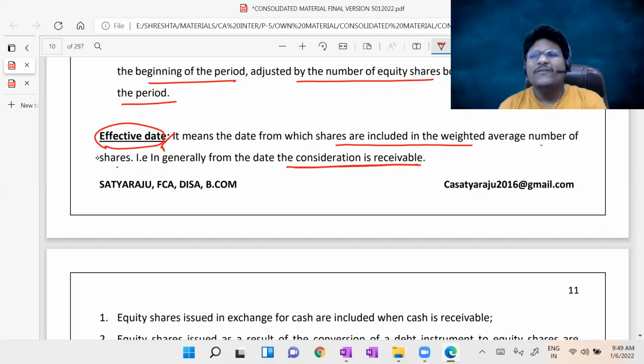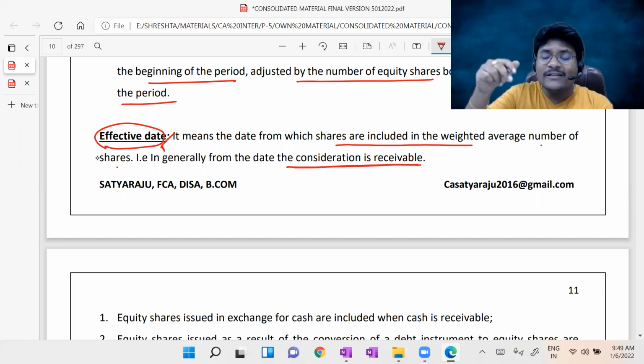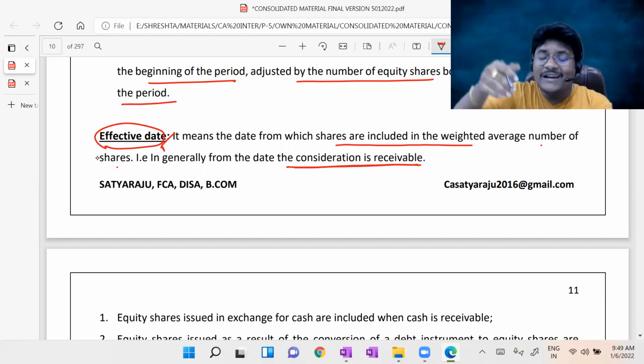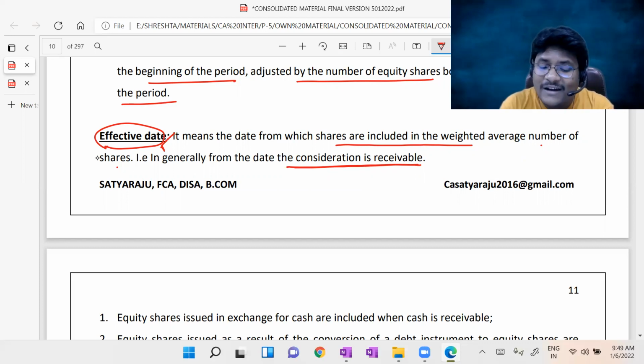That means, for example, if we made a call, what is the entry we are passing? Share call to share capital. Even though as on that specific date we may not receive the amount from the shareholder, still to the extent of the paid up value, the share is in existence. That's why the effective date of the share is not the date cash is received, but the date it is receivable. It may not be cash, it may be anything. He is simply telling that consideration is receivable.